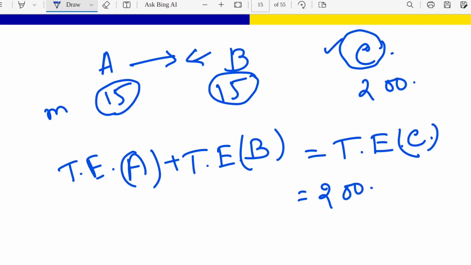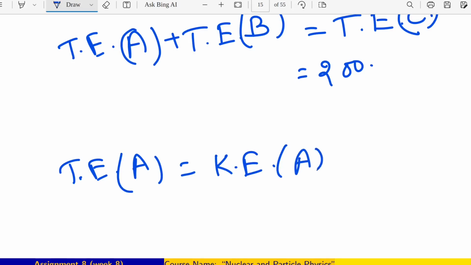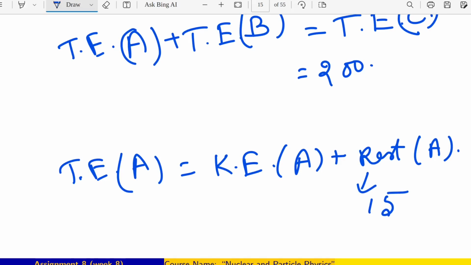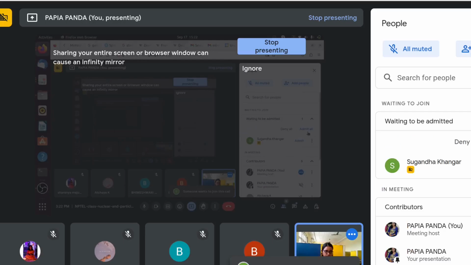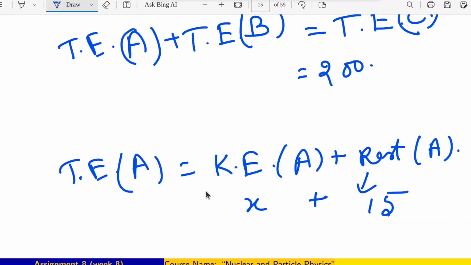And what about this one? Total energy of A can be written as, let's say, kinetic energy of A plus rest mass energy of A. So what is the rest mass energy? Rest mass energy is 15 because it is already given here. And what will be the kinetic energy? Let's say it is X. So with the kinetic energy of A and kinetic energy of B, it is like 200.